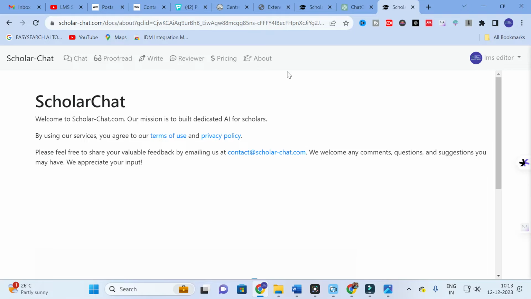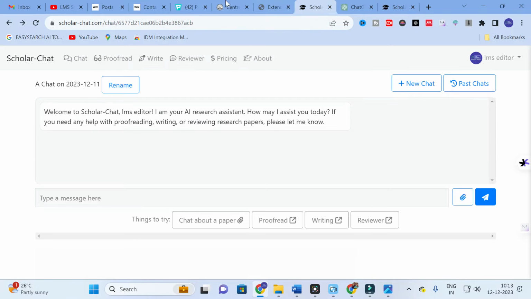It will lead to a dashboard like this. Here you can see this is the dashboard, and I have logged in with my mail ID. It's just a simple procedure. Here you can see, welcome to Scholarchat, LMS editor. I am your research AI assistant. How may I assist you today? If you need any help with proofreading, writing or reviewing research papers, please let me know.